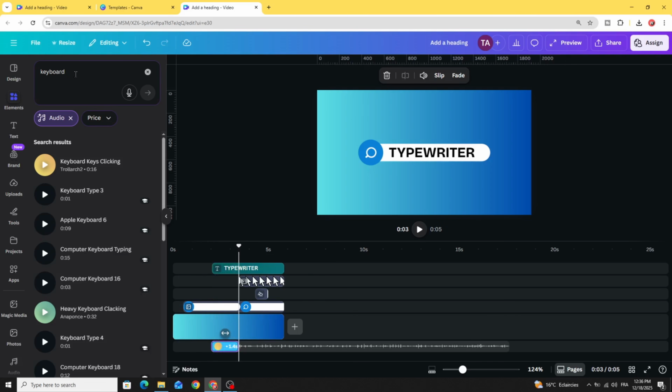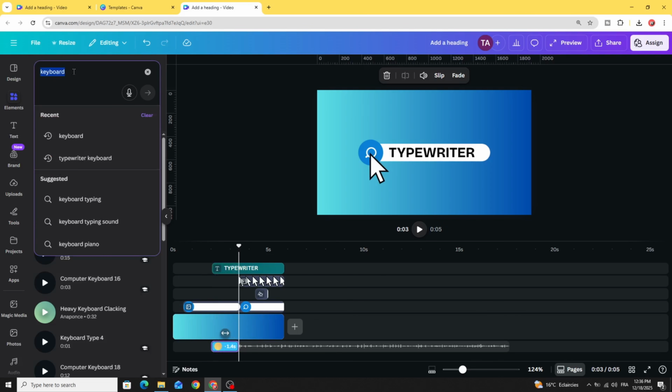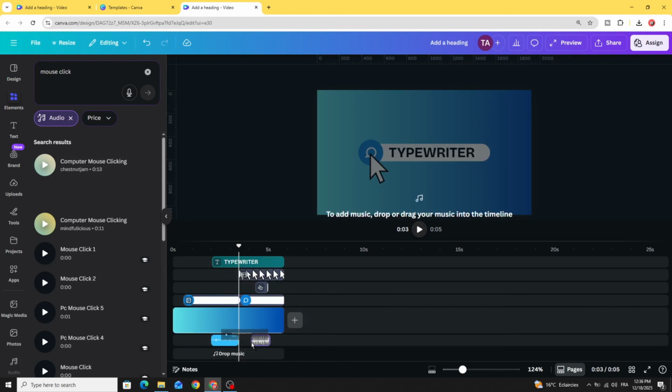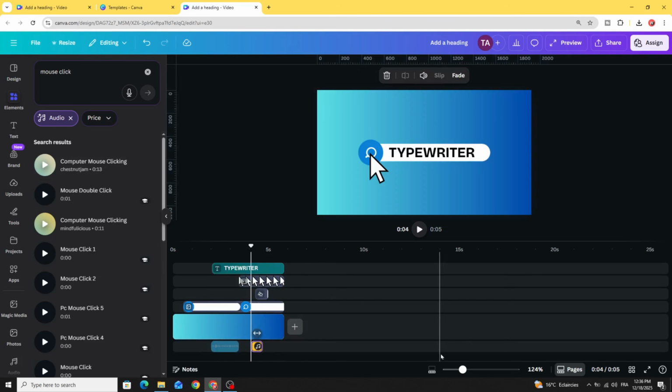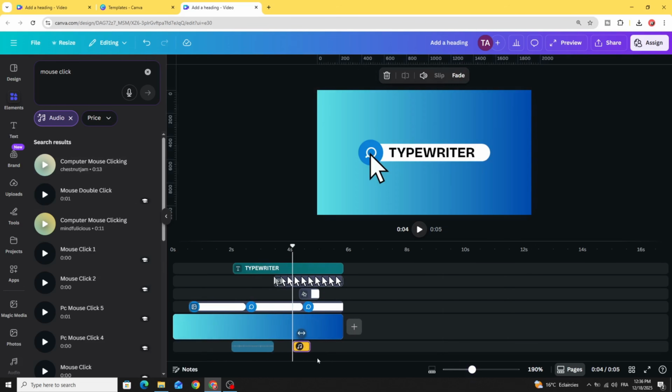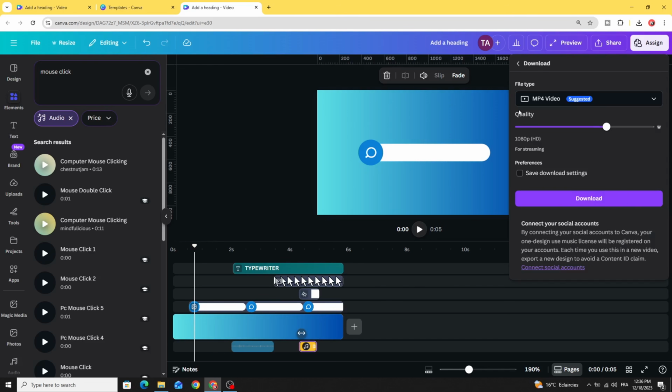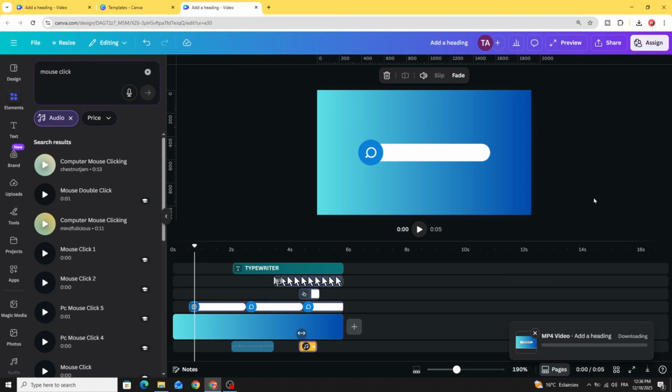And go to elements again and type mouse click and let's use this one. Let's place it exactly in this part. And when you finish, go to share, download, and here is the final result.